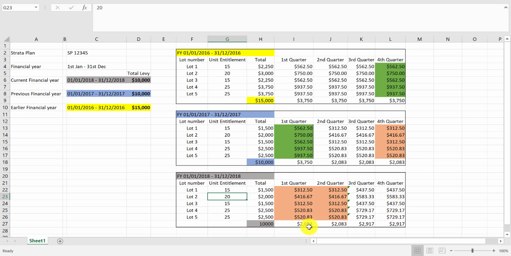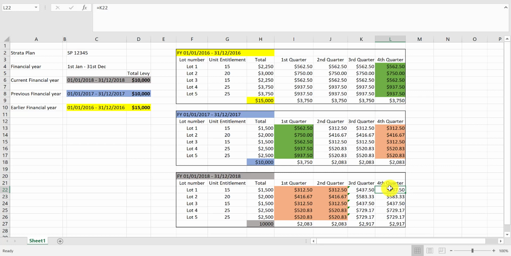But am I paying more levies? No, because as you can see, these 4 quarters are the same, $10,000, and these 4 quarters are equal. If you sum it up, it's still $10,000. Although your levy fluctuates a little bit, you paid 1, 2, 3, 4, 5 levies across 2 years for a lower amount, and thus this amount is slightly higher and this amount is slightly higher. This will settle in the next financial year when the next financial year's AGM is convened and the budget is set as well. Hopefully this explains the myth.